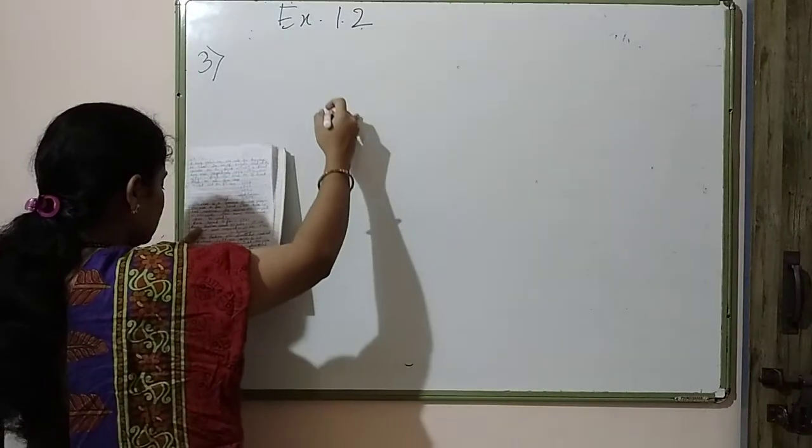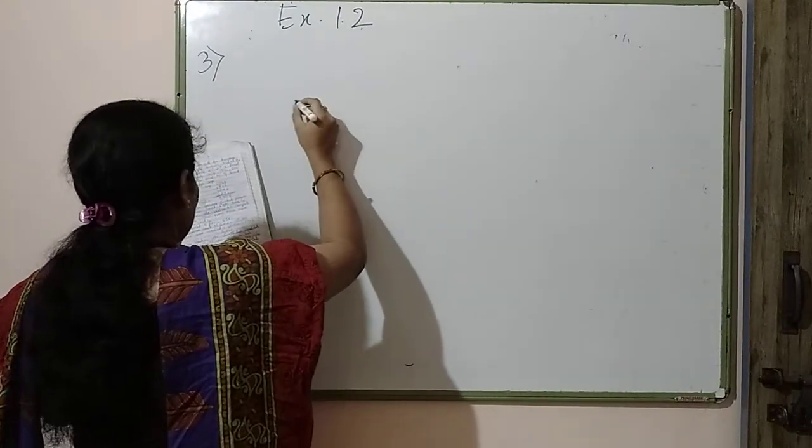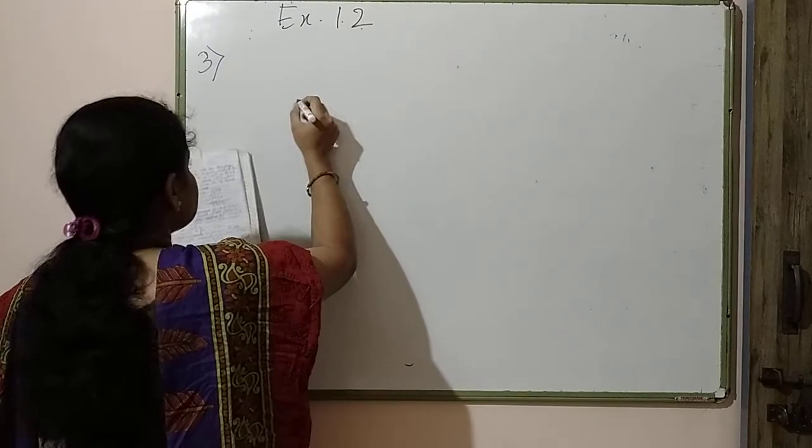Okay. Now let us write votes secured by successful candidates.